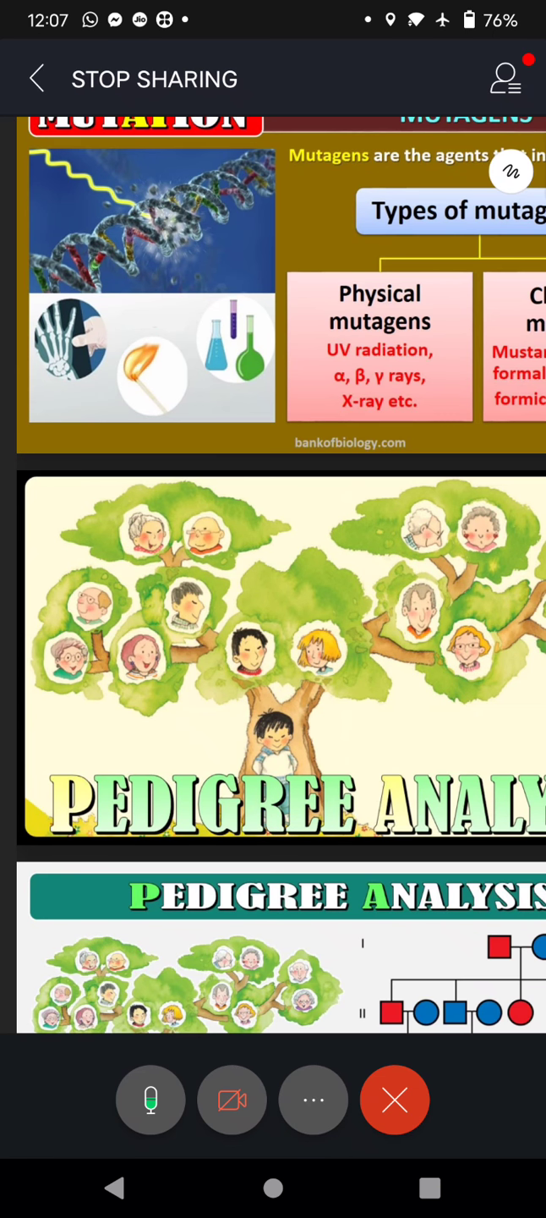Okay. And tomorrow we will talk about the pedigree analysis, right? And this pedigree analysis is in your practical syllabus also. There will be a chart you have to explain to the external examiner during practicals. So we'll talk about that tomorrow. Until then, keep practicing, draw diagrams, practice diagrams as much as possible.